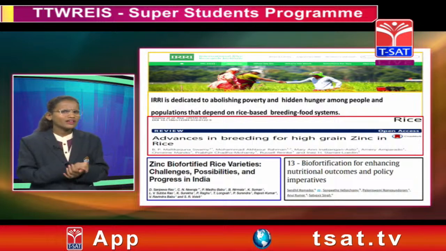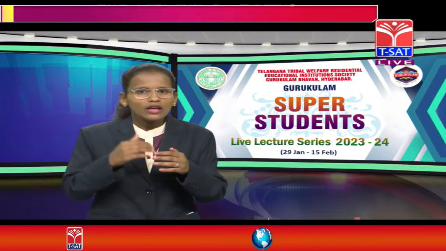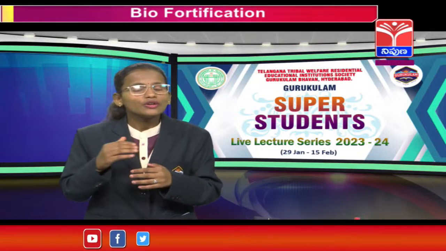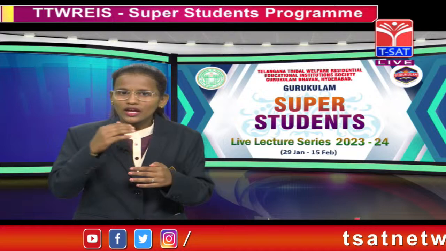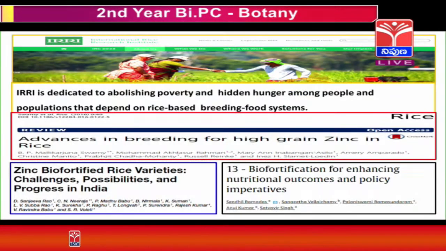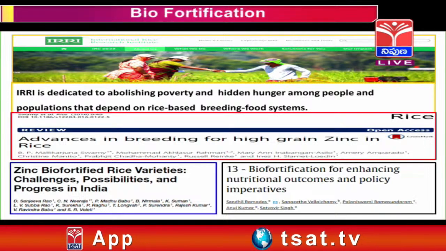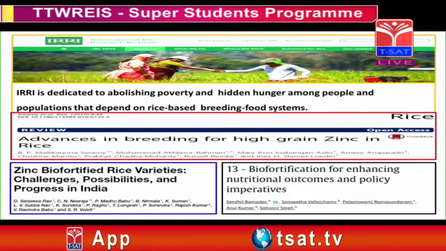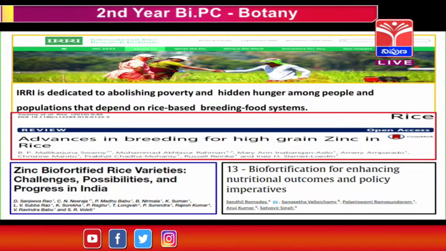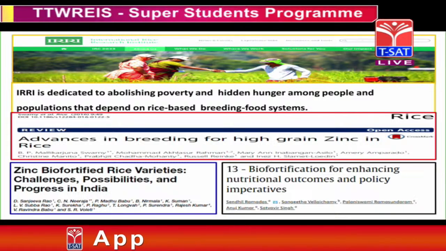So friends, I think that to implement something new, there should be a success story for it. Every person will definitely follow it after seeing success stories. On this slide you can see the success stories of biofortified grains. These are the research papers and report papers given by the World Health Organization. The IRRI, International Rice Research Institute, has created a bank of biofortified rice varieties, and we can see that zinc rich crops are also biofortified.